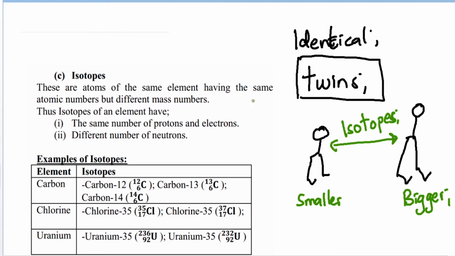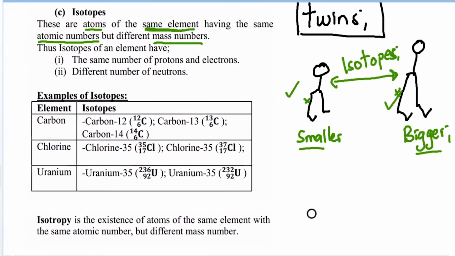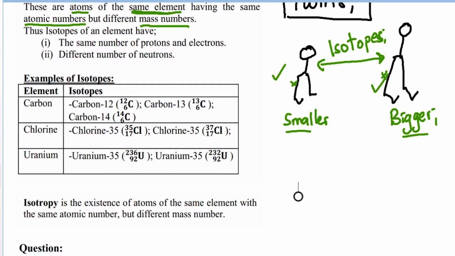So by saying this, I mean to say that isotopes are atoms. In this case, the atoms are the people, the twins, of the same element. Atoms of the same element, meaning that they look the same. They are born of the same parent. They are atoms of the same element having the same atomic numbers. It's the same atomic number that distinguishes them as being of the same parent, but different mass numbers. They have different weights. One is bigger than the other, one is heavier than the other. Okay, so that is what we mean.